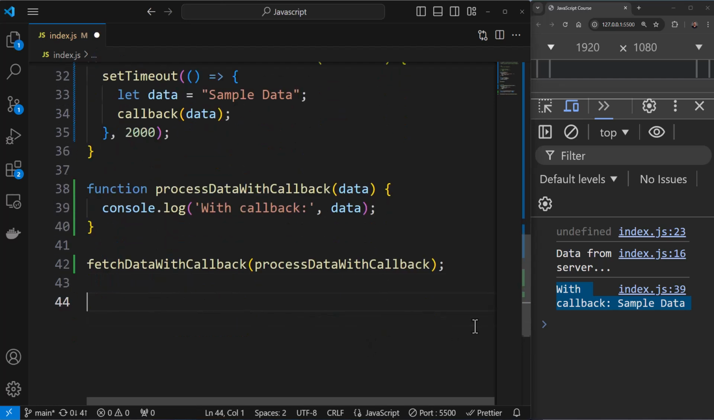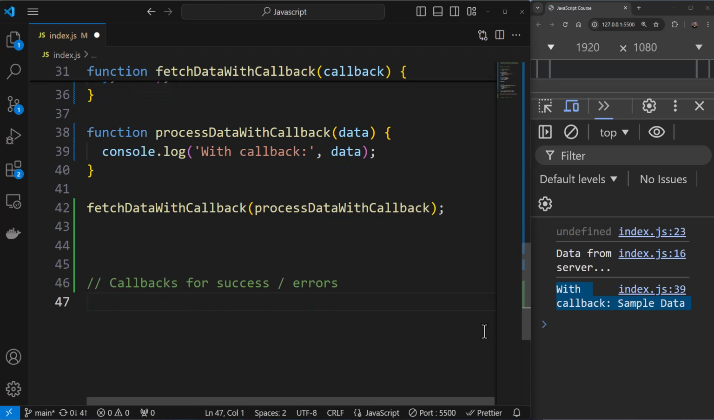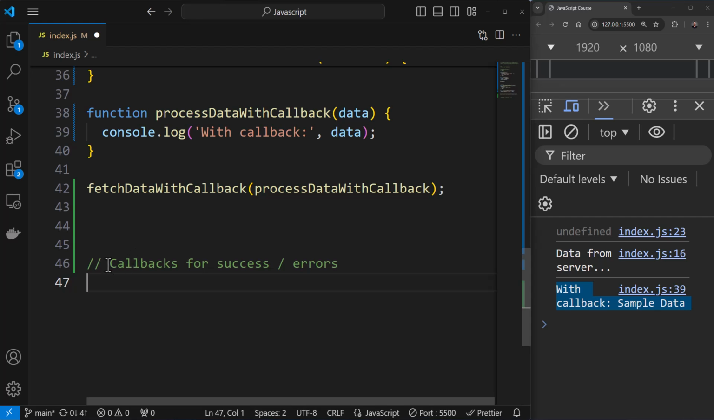Now one more thing I want to show you over here. You can have callbacks for success as well as errors. That is something I wish to show to you all. But before going to callbacks with success and errors, I also want to show you one syntax over here, which is anonymous callback functions.